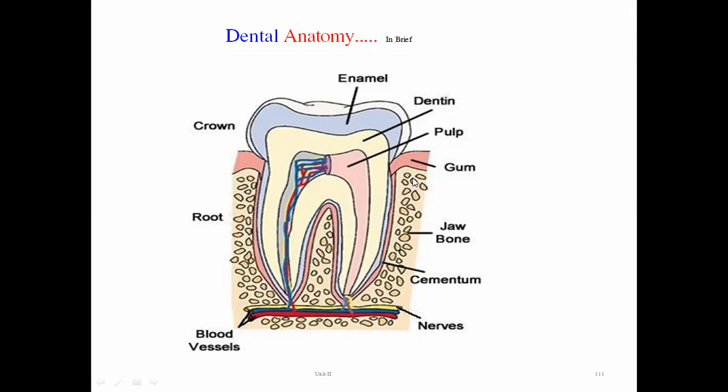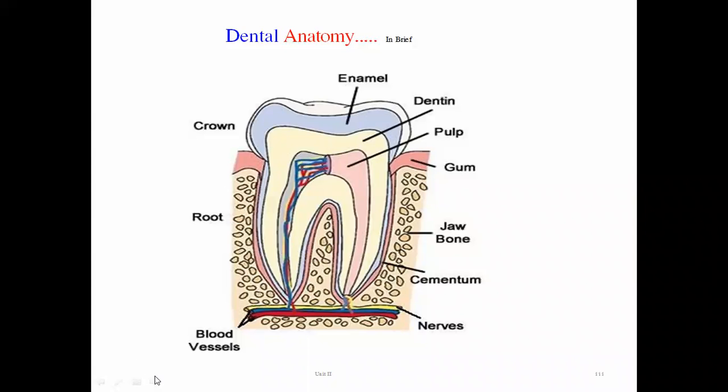Now, the last part is enamel. This is the white hard material covering the portion of the tooth which is projecting above the gum. So this enamel covers the portion of the tooth which protrudes outside the gum, which is actually involved in chewing and other mastication procedures. That enamel is the white hard covering of mineral ions on the part which is outside the gum. So basically the tooth is divided into these three parts.